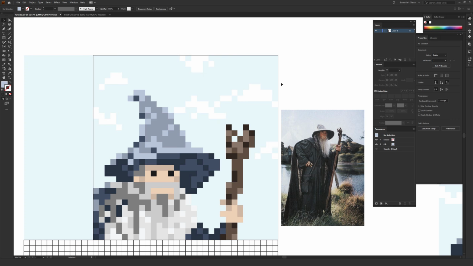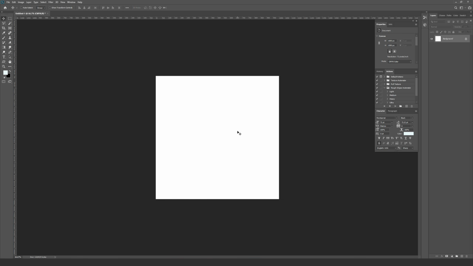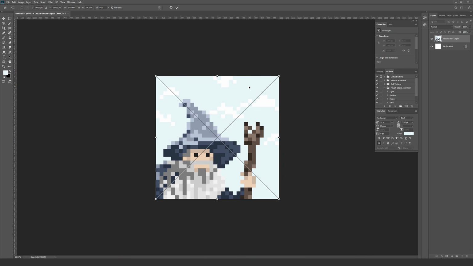But there's one very final thing I do want to cover before we end this video, because when you try to export artwork that is built in a manner like this in Illustrator, which is a vector format, into a raster format like a PNG or a JPEG, or bringing it into Photoshop, you might run into some very slight problems. So I just selected all this, and then I'm going to hit Control-C on my PC or Command-C on a Mac to copy it, bring it over to Photoshop, and then hit Control-V or Command-V and paste it as a smart object, and then just hit Enter so we can see what's going on here.